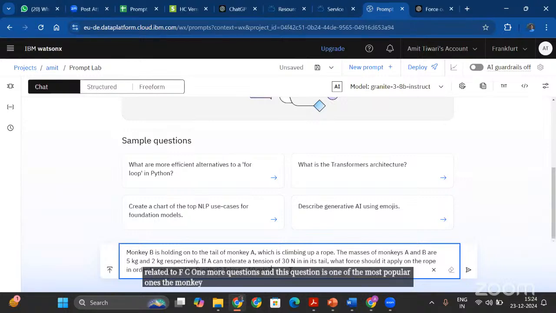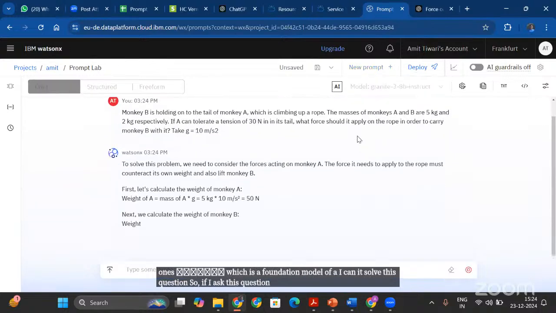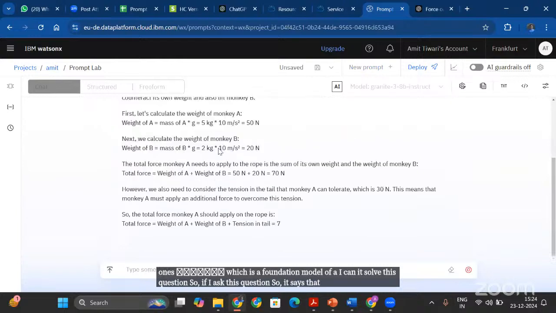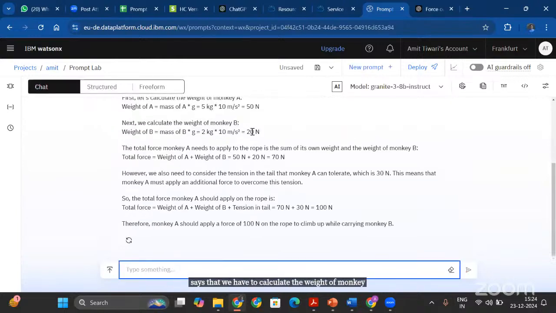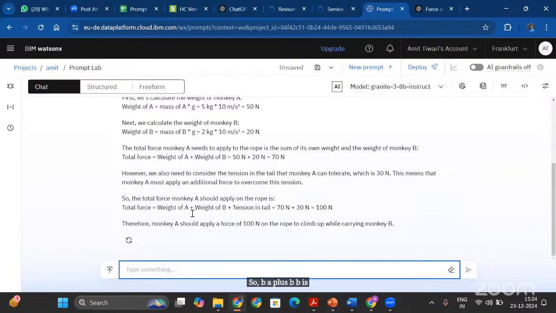Let's see if ChatGPT or the AI tool, we have Prompt Lab, can solve it. We are using this Granite model right now, which is a foundation model of AI. So if I ask this question, it says we have to calculate the weight of monkey A and monkey B, and the total force, weight A plus weight B, is 70 newtons, and therefore monkey A should apply a force of 100 newtons on the rope.